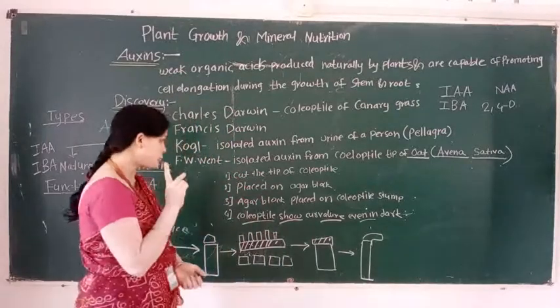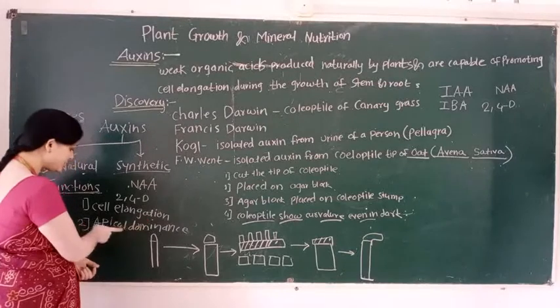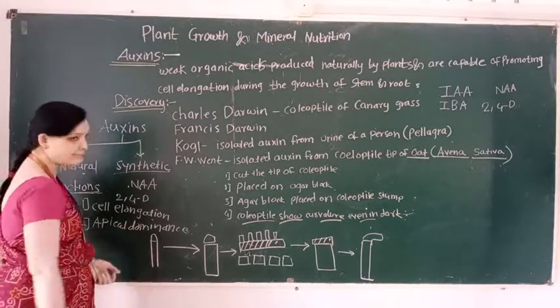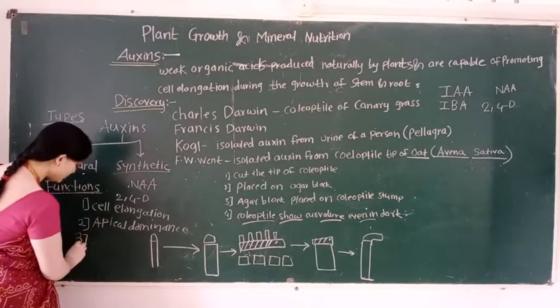These are the roles of auxin. The first role is cell elongation. The second role is apical dominance. Then we learn the third role.